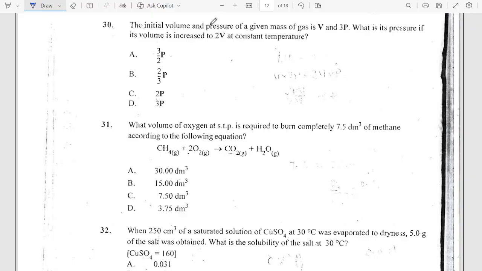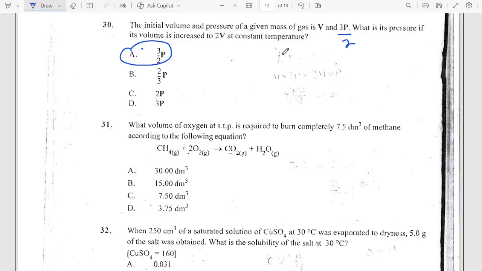Now look at number 30. The initial volume and pressure of a given mass of gas is V and 3P. That's the initial volume and pressure. What is the pressure if the volume is increased to 2V at constant temperature? Now, if you increase volume from V to 2V, that's double. That means the pressure will be reduced by 2. It's as simple as that. So it's going to be 3P over 2, which is 3 over 2 P, which is A.